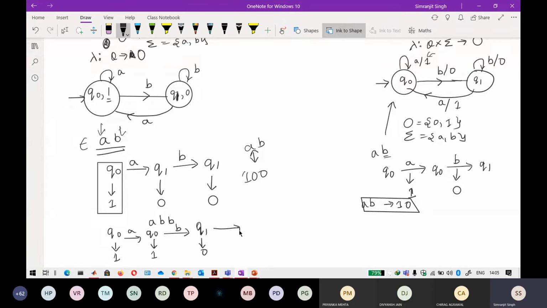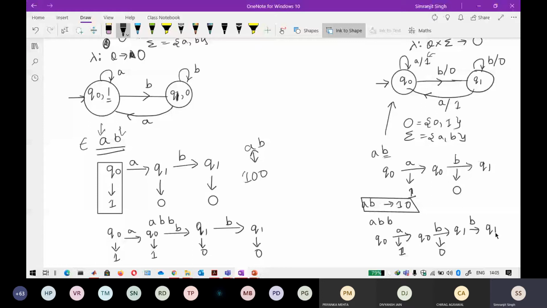And again on the input of A, B, B: on Q1 it is staying at Q1, so it will again output 0. Now in the same way, if I do this here, A, B, B, the output here will be: Q node, on getting an input of A, is going towards the Q node, and here it will output 1. On B, Q node is going towards Q1.